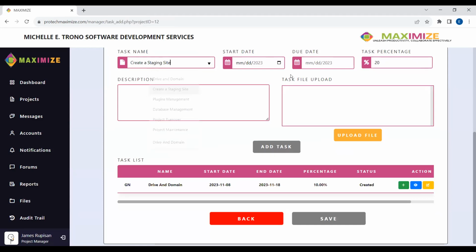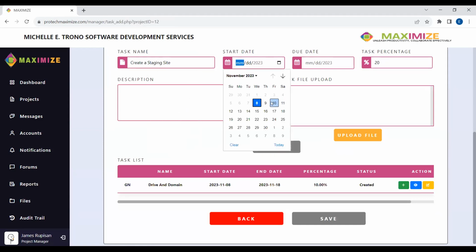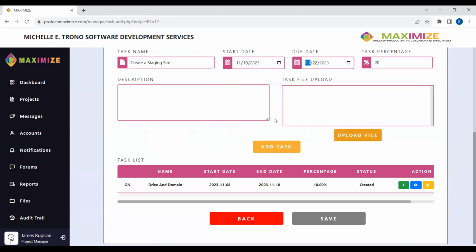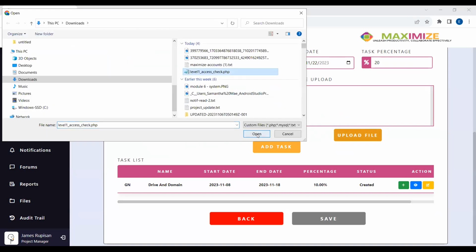Aside from adding a description, we can also add a file upload here, which allows us to upload files necessary for that general task that can be used by our project member. Like this, for instance.